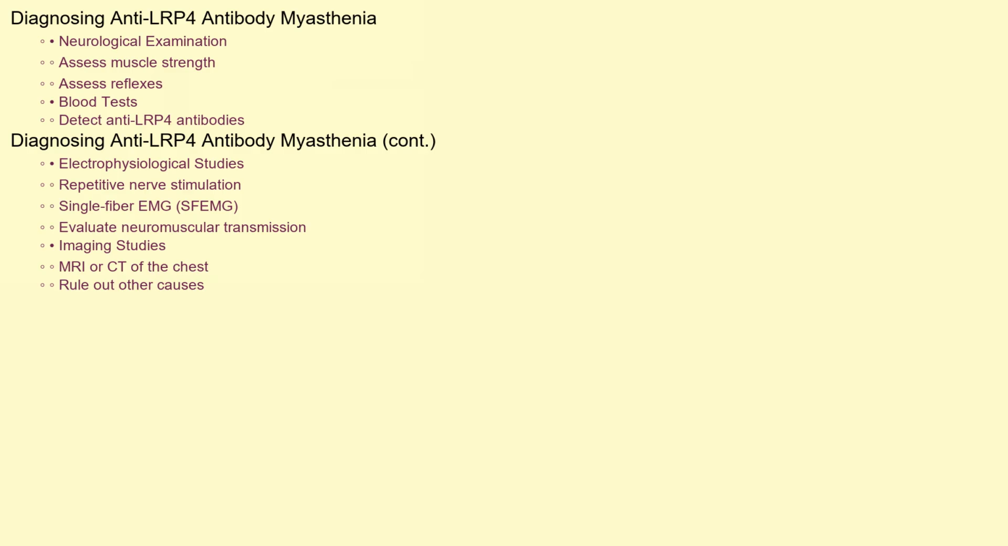Diagnosing anti-LRP4 antibody myasthenia requires a multifaceted approach. The diagnostic process typically begins with a thorough neurological examination to assess muscle strength and reflexes. Blood tests are crucial to detect the presence of anti-LRP4 antibodies. Electrophysiological studies, such as repetitive nerve stimulation and single-fiber electromyography (SFEMG), can help evaluate neuromuscular transmission. Imaging studies, like MRI or CT scans of the chest, may be performed to rule out other potential causes of muscle weakness.